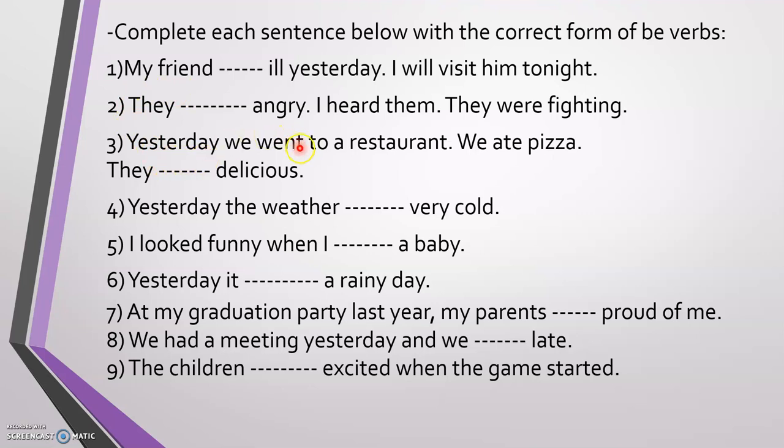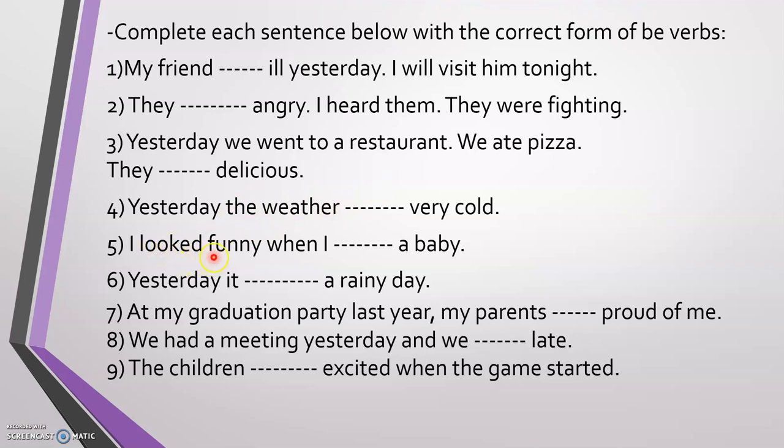Yesterday, we went to a restaurant, so I'm describing something in the past. Yesterday, we ate pizza. They, the pizza, I'm describing, plural pronoun, so they were delicious. Yesterday, I'm describing something in the past. Yesterday, the weather was very cold. Singular, it. The weather, it was very cold.